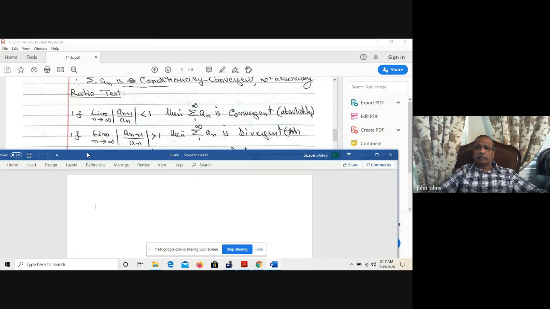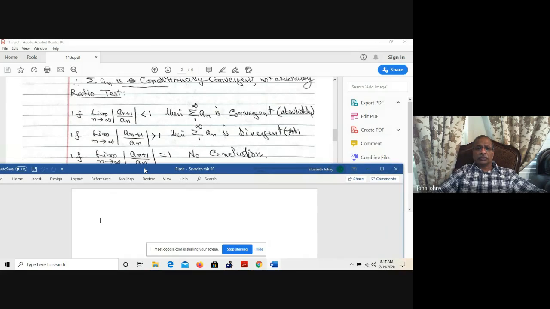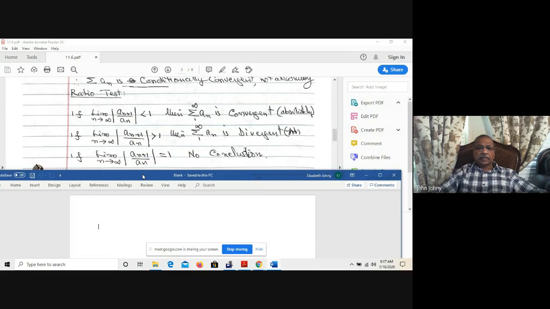If the limit as n approaches infinity of the absolute value of a_(n+1) over a_n is greater than 1, then sigma a_n is divergent. If the limit as n approaches infinity of the absolute value of a_(n+1) over a_n is equal to 1, then there is no conclusion. We have to look for some other method. So this ratio test is another efficient test for convergence.